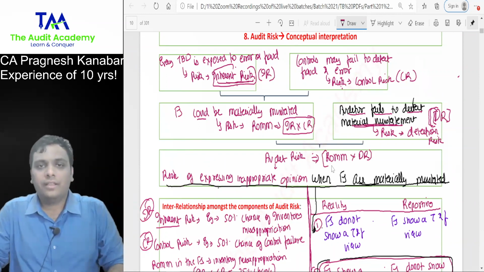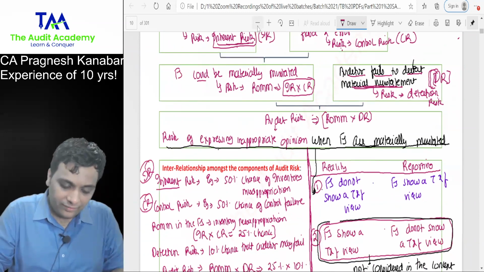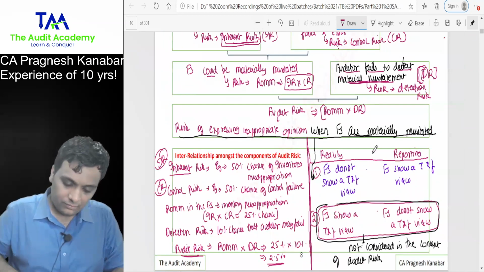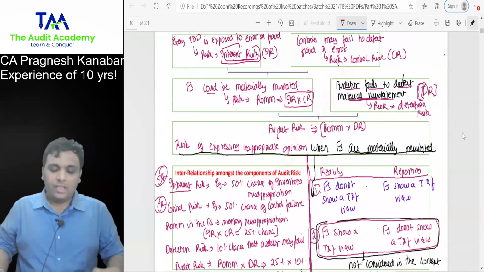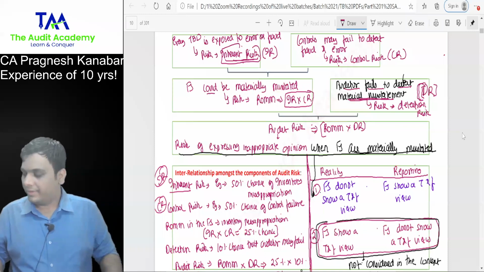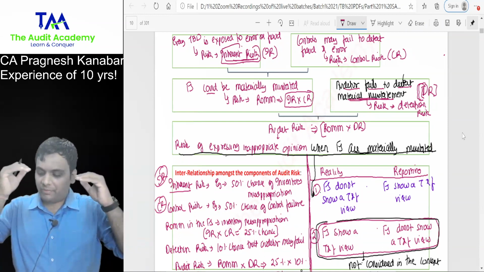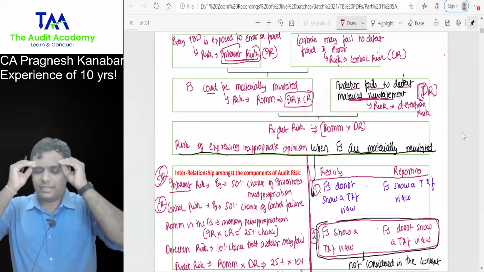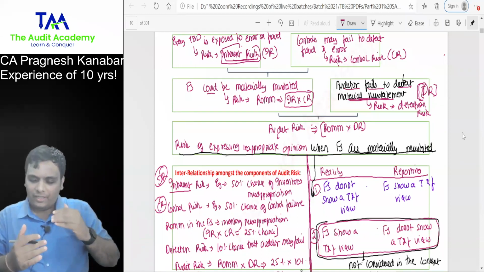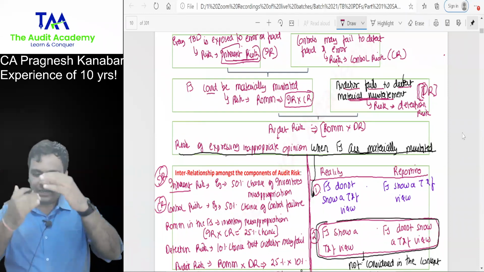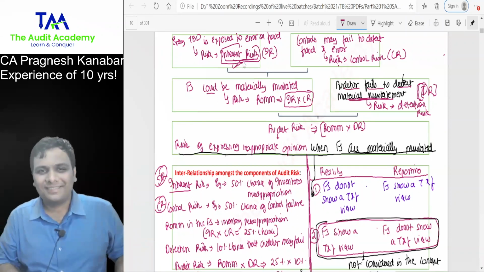I am repeating it for the last time. You can keep writing and also keep on hearing me. Whenever I am performing risk assessment procedures, I need to understand the entity and its environment. Through that, I will come to know about inherent risk. What can go wrong?